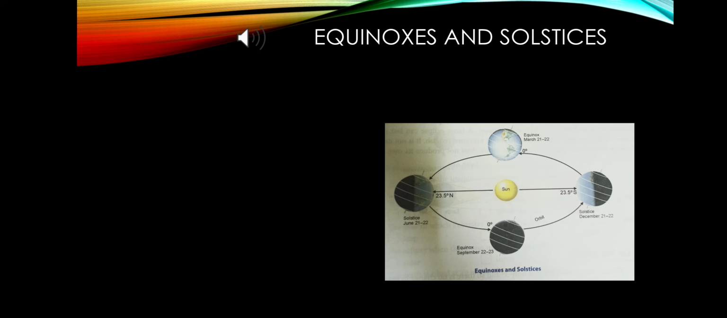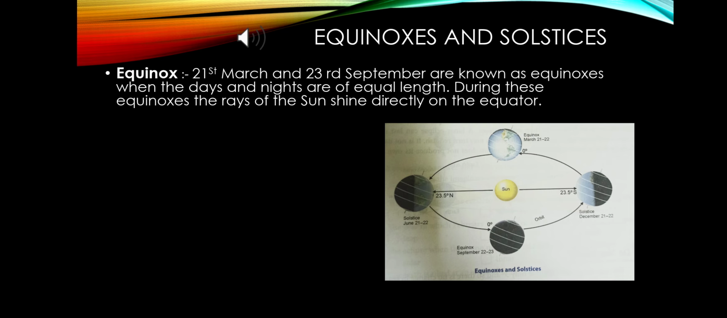Equinox and solstice. Do you know the meaning of equinox? 21st March and 23rd September, these two dates are called equinox. Why? On these two days, the day and night are of equal length. So that's why this is called equinox. And during this equinox, the rays of the sun shine directly on the equator.